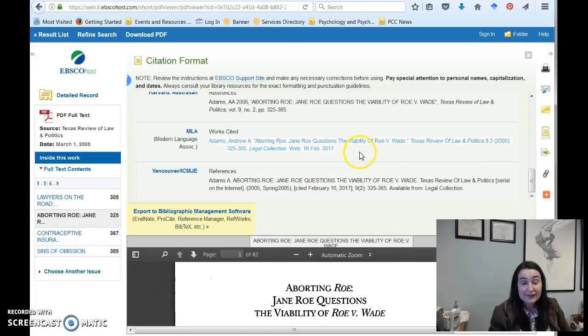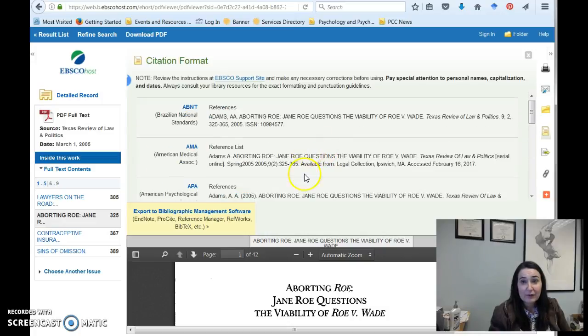And this actually looks like it was pretty well done. This looks like one that you can pretty much just copy and paste and put into your works cited, and you're good to go. So that's really how to use Ebsco in a nutshell.